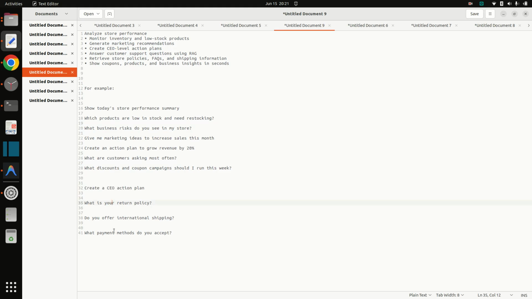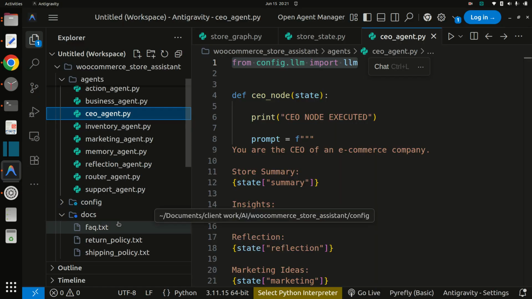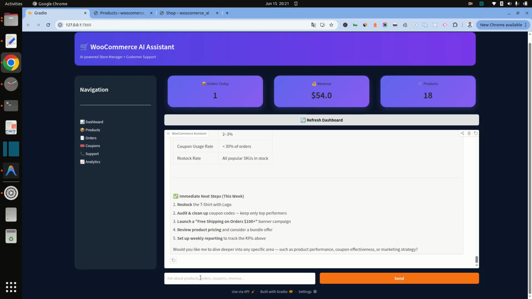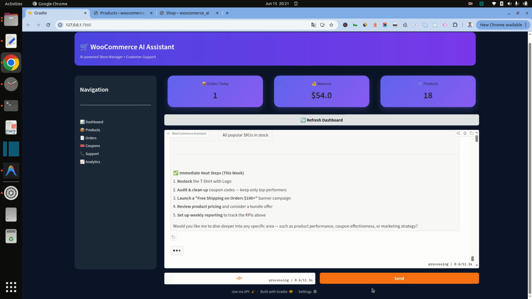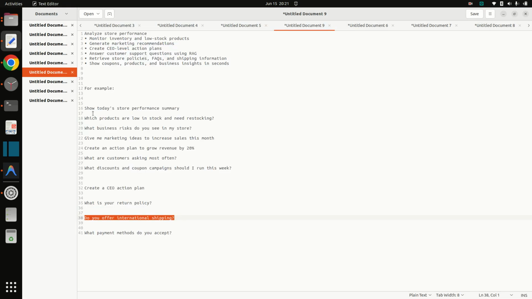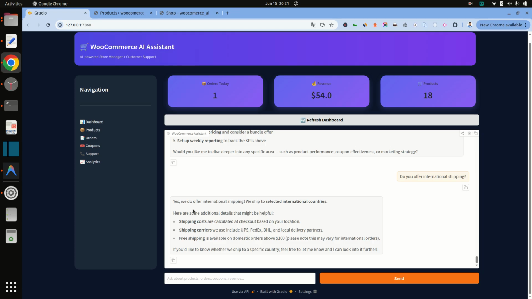And we are using, suppose, here some examples with RAG. I ask, do you offer international shipping? So it is writing: yes, we offer international shipping and we ship to selected international countries. So it read my document and gave a reply.